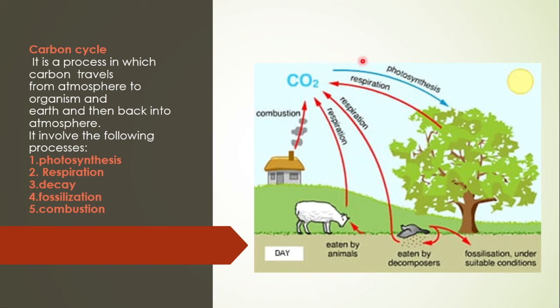In photosynthesis this gas is utilized, while in respiration it is produced. Similarly, if animals respire, this gas is also produced. And the third process in which this gas is produced is combustion. When we burn something, carbon dioxide gas is produced. And what about when the plants or the animals die?